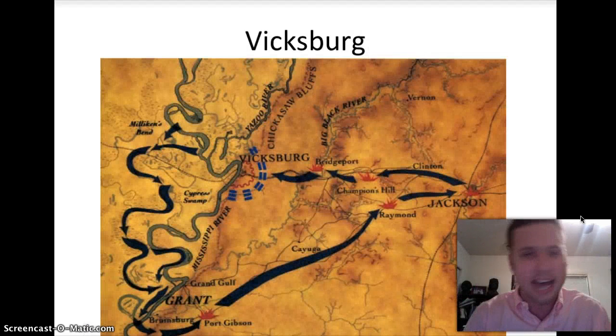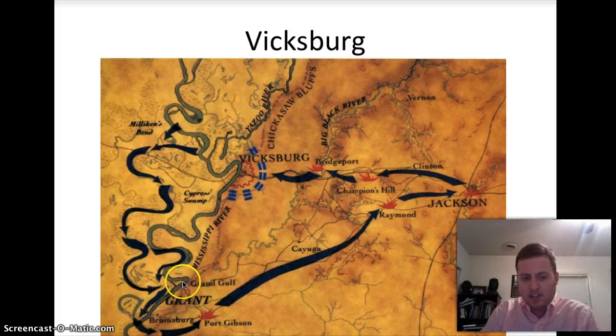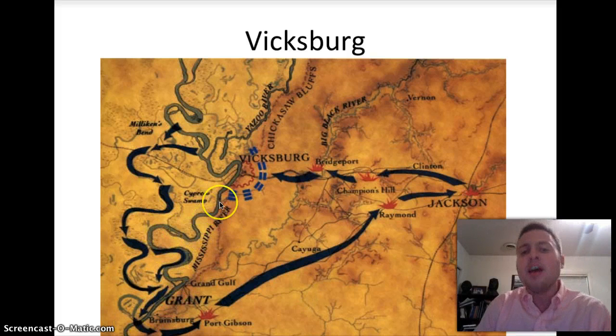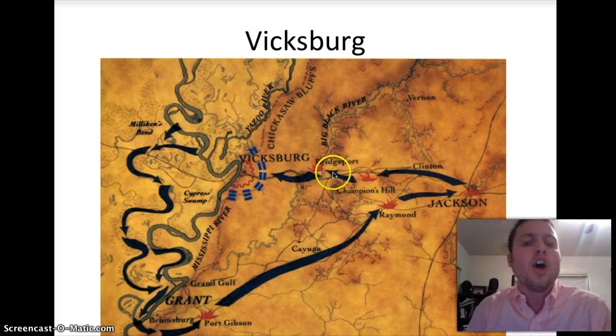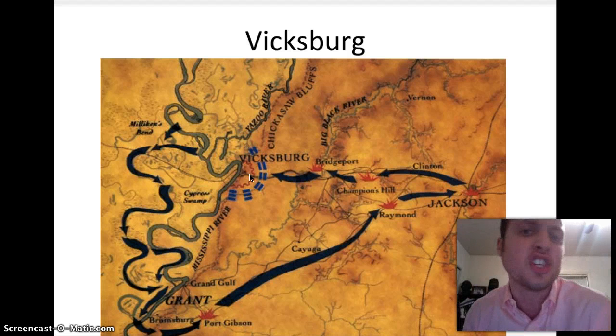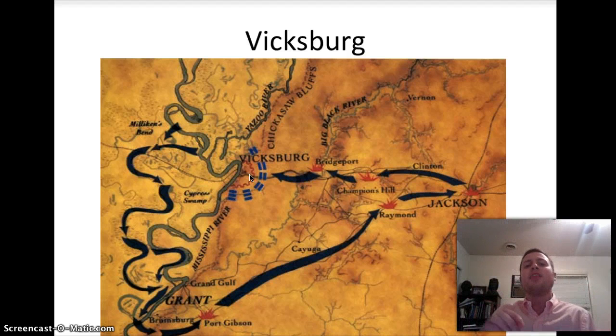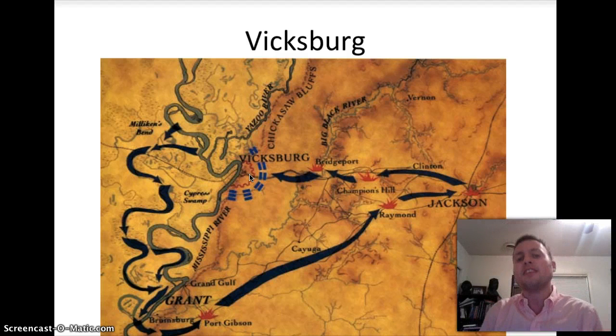All right, let's go back to battles. Big battle is the Battle of Vicksburg. Vicksburg is important because of this river. That is the Mississippi River. Ulysses S. Grant, the North's best military commander, puts Vicksburg under siege. And when it finally gives in, and it does on July 4th, 1863, that means that the North has complete control of the Mississippi River.